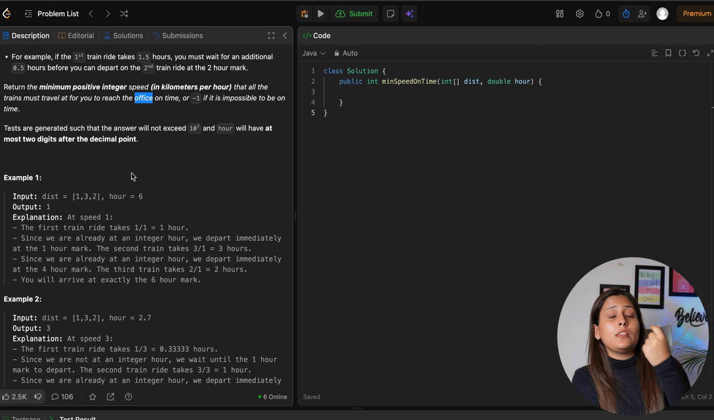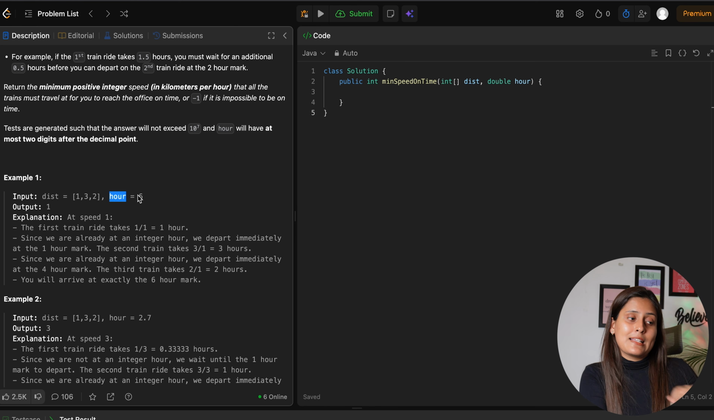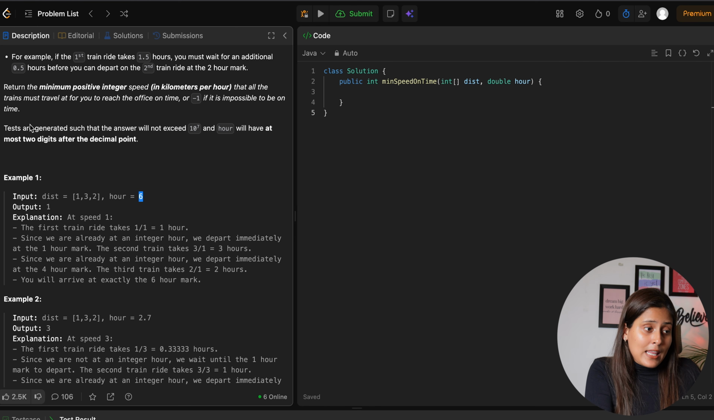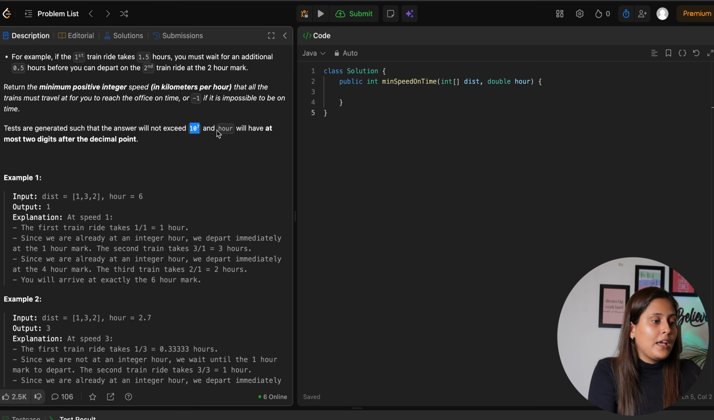Okay, so we have to return the minimum speed with which all trains should travel such that we can reach the office within 6 hours. Okay, remember this last point: the tests are generated such that the answer will not exceed 10 power 7. Not exceed means up to 10 power 7 can be our answer. The answer is the minimum speed. Okay.